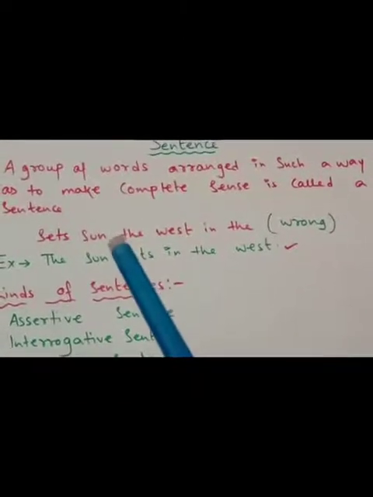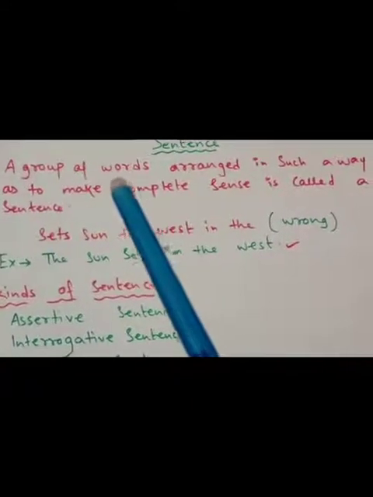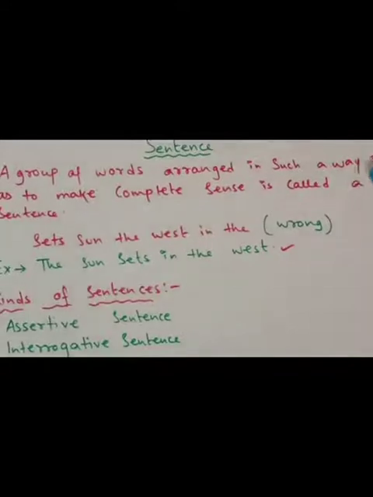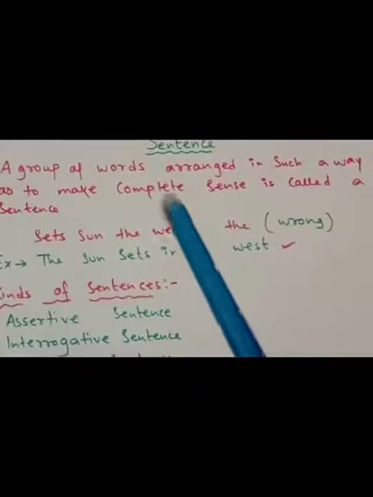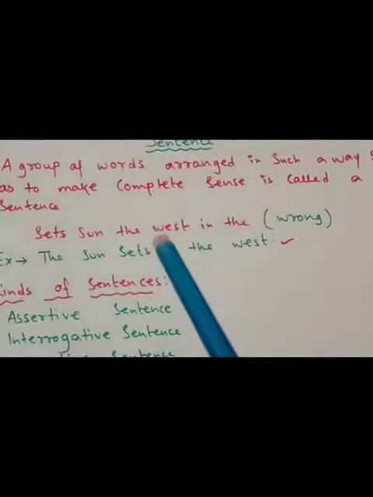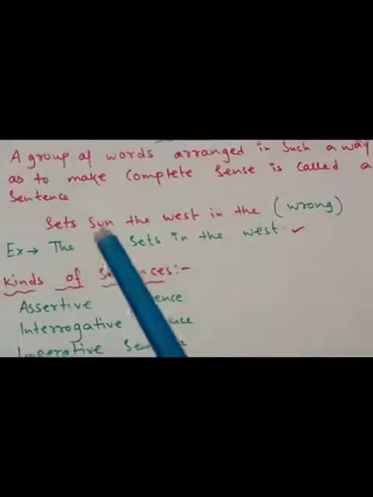Without meaning, we cannot say it is a sentence. It has to make complete sense, and only then it will be called a sentence.